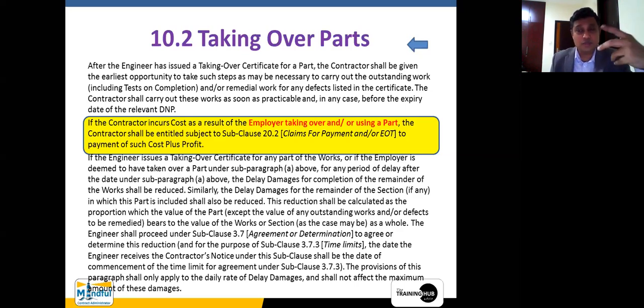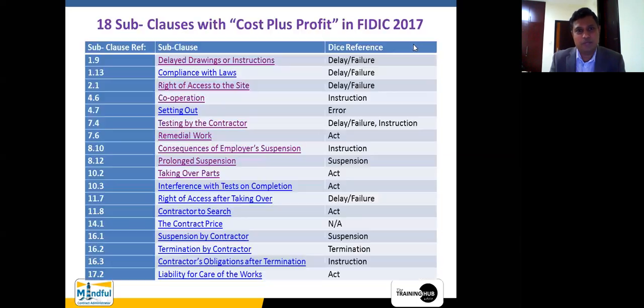Okay. Now, because of this pipe bursting, the other parts of the work have been now affected. Therefore, the contractor has a right to say, Mr. Engineer, you were the one who asked me to hand over this one. Now I handed over this one and now I am suffering. Therefore, I need the cost plus profit. This is what is known as the taking over by parts.